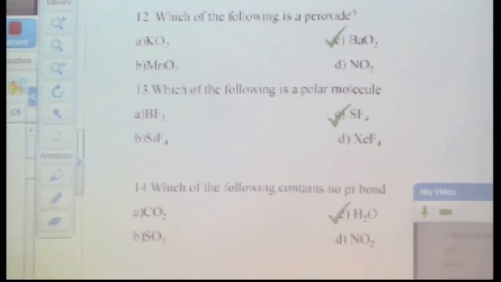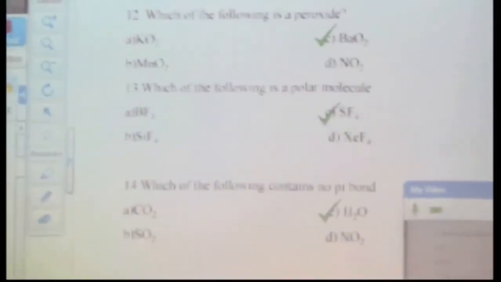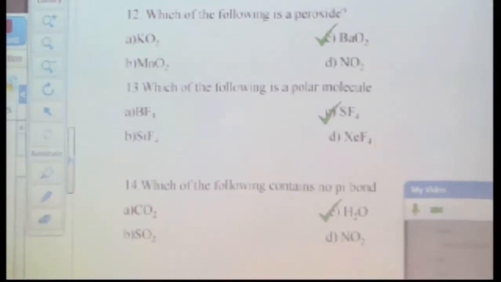Which of the following is a polar molecule? You should know the hybridization using the VSEPR theory. SF4 is basically polar because of the presence of lone pairs, 2 lone pairs, right? Which of the following contains no pi bond? This is very much simple. For a polar molecule, what is the other basis for justifying it? It should have a dipole. When do we have a dipole?